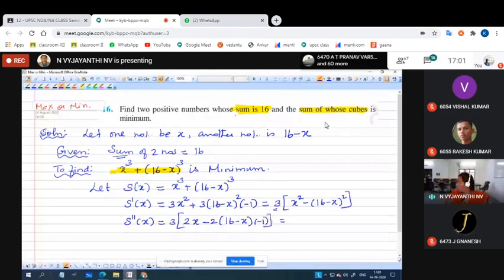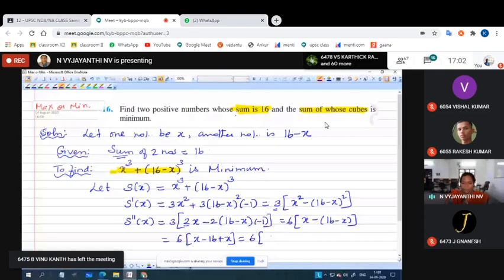We can take 2 commonly out. So 3 twos are 6 into x minus (16 minus x).